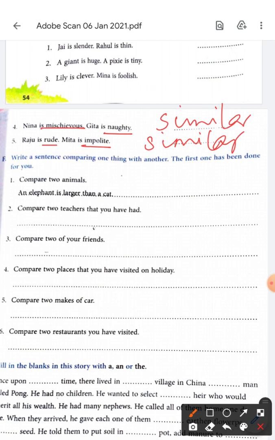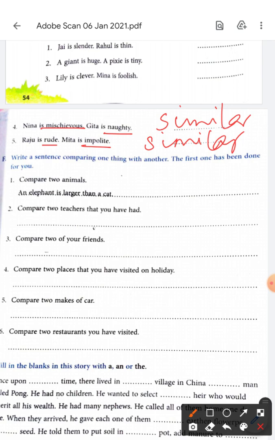Who are your teachers? You have Ritika ma'am, you have Rekha ma'am, you have Ritu ma'am, you have Darshana ma'am, and you have Shipra ma'am. Oh yeah, you can say Ritika ma'am is thinner than Shipra ma'am, or Ritika ma'am is shorter than Rekha ma'am.